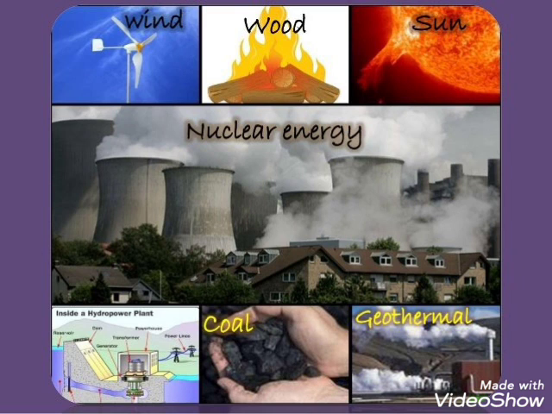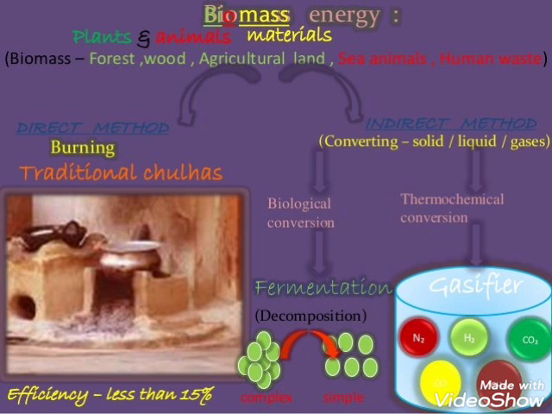Nuclear energy is also an important form of energy, and it is quite a dangerous form too, because nowadays we have nuclear bombs, since people start misusing the things that we get. Biomass energy means energy from living beings, from plants and animals. Bio means living thing.